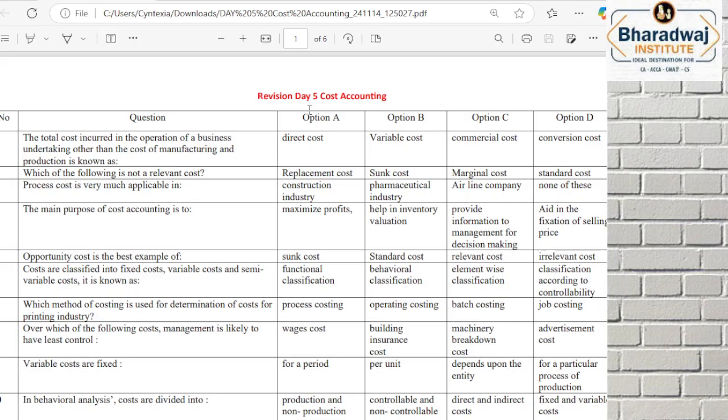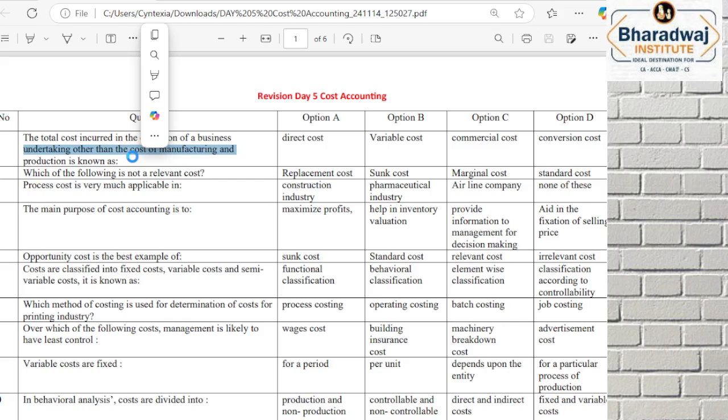We'll start with recapping the multiple choice questions. I picked up these questions from your ICMA website and from past exam questions. Read question number 1. Total cost incurred in the operation of a business undertaking other than the cost of manufacturing and production, that is called commercial cost. Commercial cost means the cost of starting and running the business. Apart from manufacturing cost, commercial cost is incurred.